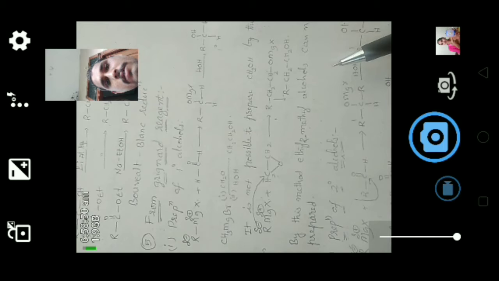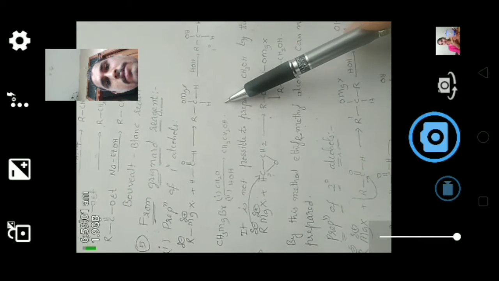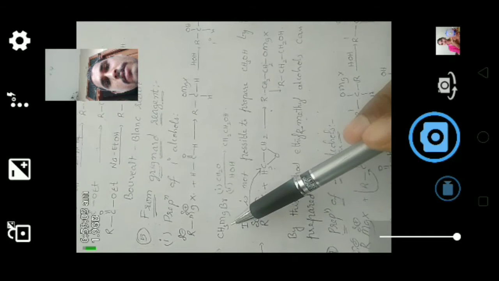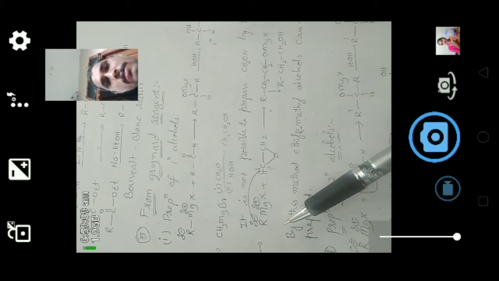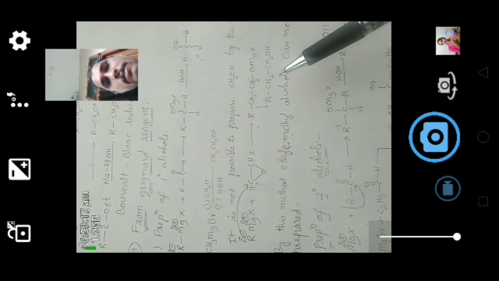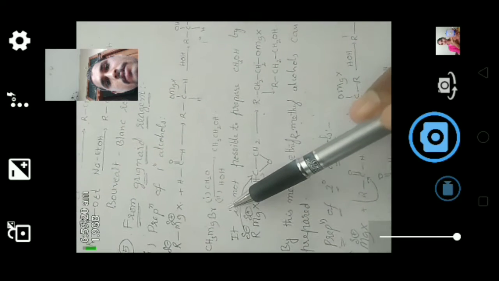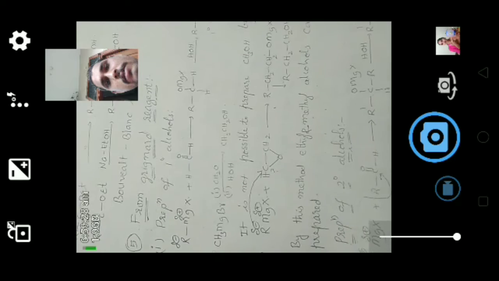Here the RMgX, alkyl magnesium halide, is called Grignard reagents. When we react alkyl magnesium halide with formaldehyde, we get primary alcohols. The same Grignard reagent, when we react with ketone, gives tertiary alcohols. When we react with aldehyde, it gives secondary alcohols. Now we will see the reaction and reaction mechanism one by one.